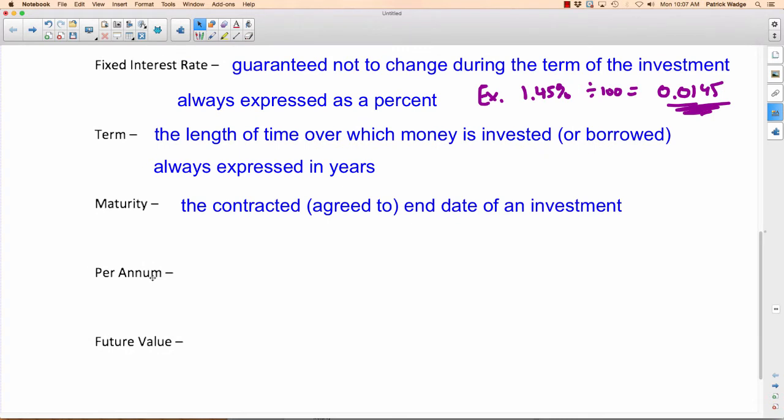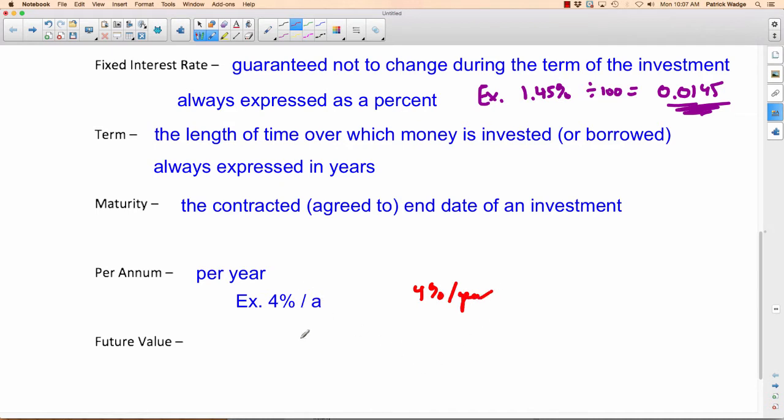Okay, per annum. It's just a fancy, Latin way of saying per year. So you'll actually see something like this, 4% slash A. That means 4% per year. Of course, you could also see 4% per year written out, which is nice, but slash A means per annum. Kind of like annually, right? You've heard of annually, which means every year. Per annum means every year.